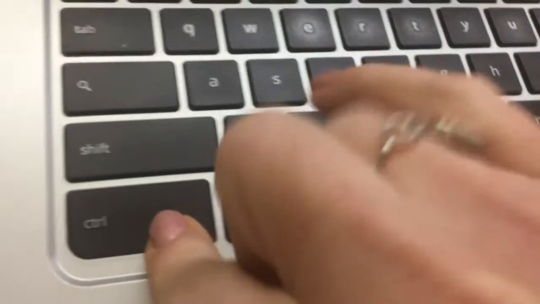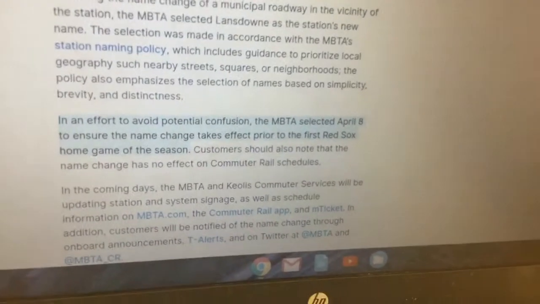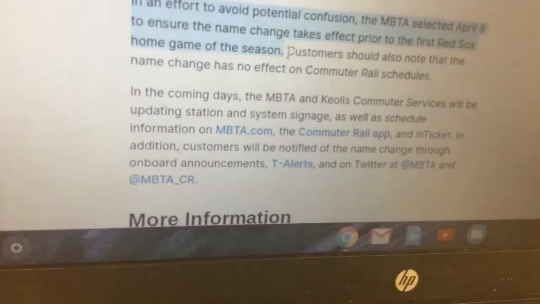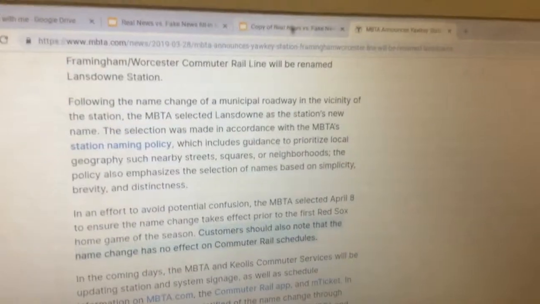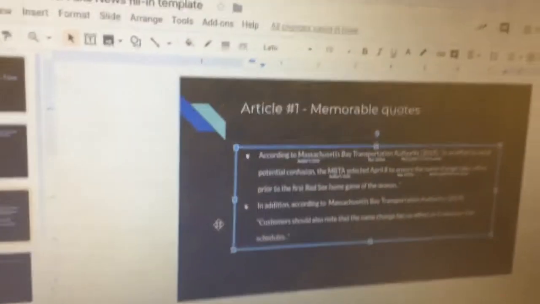And then hit Control Shift V. And then we're going to get a second quote, so I'm just going to go ahead and click back to the article. And then we're going to click and drag to highlight a sentence, hit Control C on your keyboard, click back over to your work, and then double click in between the quotation marks and then hit Control Shift V on your keyboard. And then we're just going to click outside of the text box and hit backspace on your keyboard.